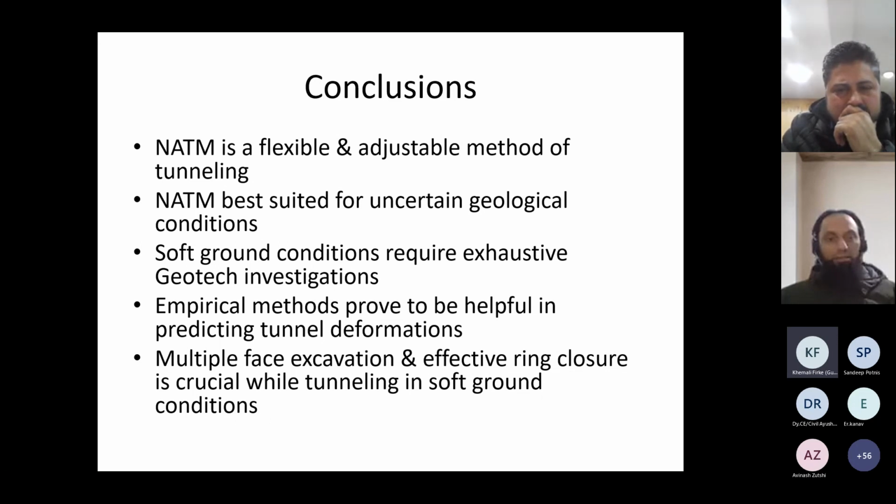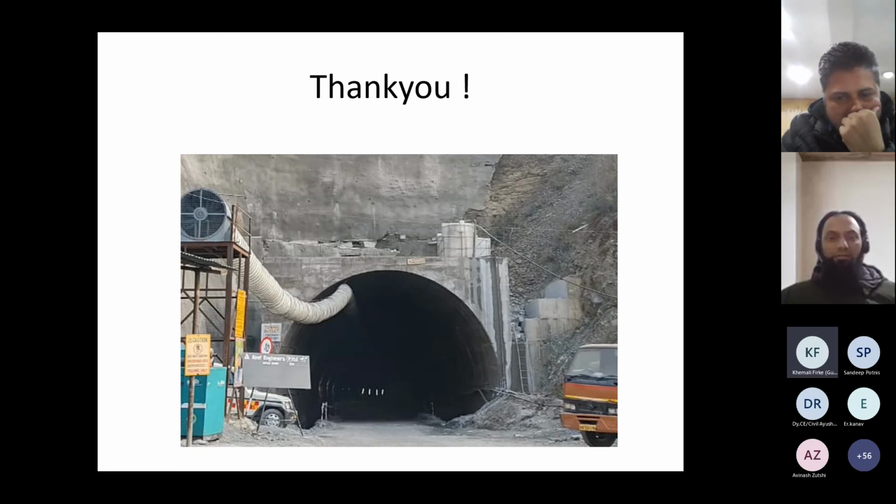And then multiple phase excavation and effective ring closure is very, very crucial, where we want to mobilize that natural support arch around the tunnel, especially in the very soft ground conditions, very weak ground conditions. So with this, I would like to end my talk.